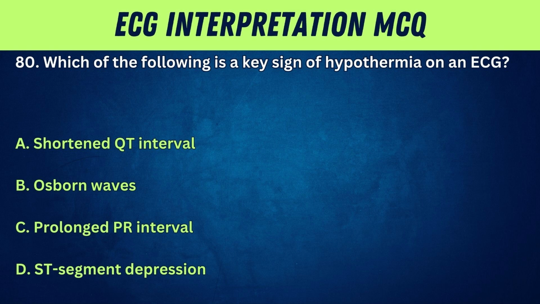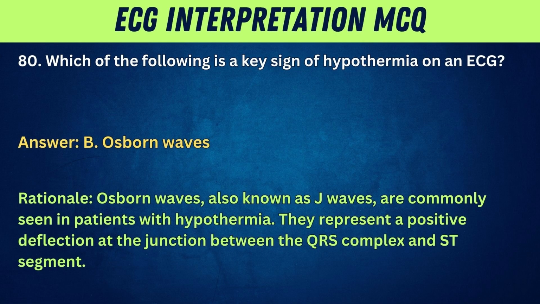80. Which of the following is a key sign of hypothermia on an ECG? A. Shortened QT interval. B. Osborn waves. C. Prolonged PR interval. D. ST segment depression. Answer. B. Osborn waves. Rationale. Osborn waves, also known as J waves, are commonly seen in patients with hypothermia. They represent a positive deflection at the junction between the QRS complex and ST segment.